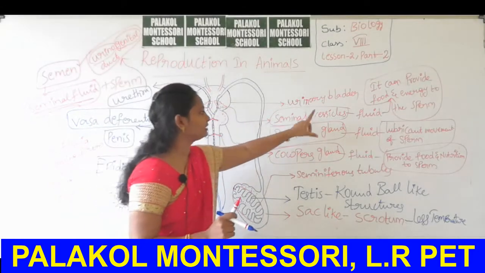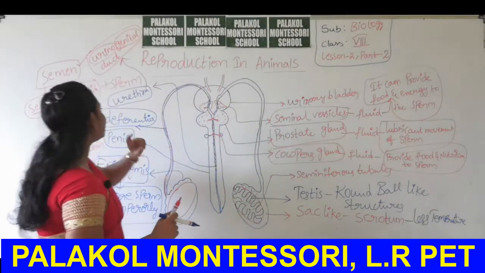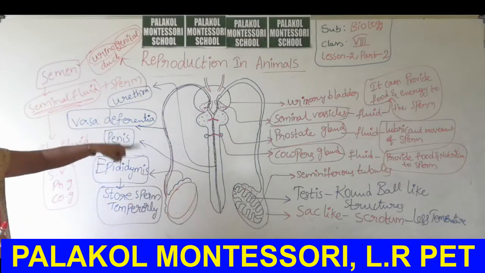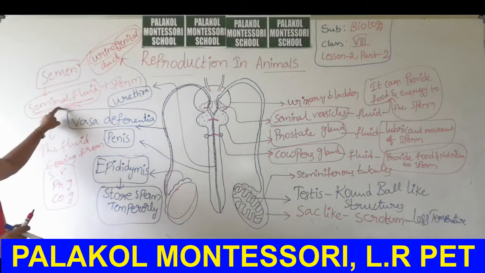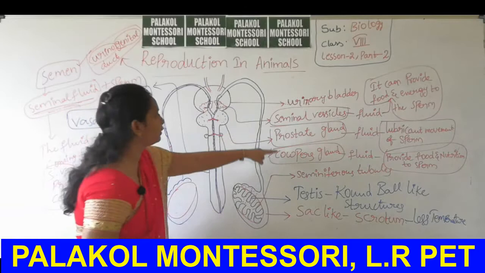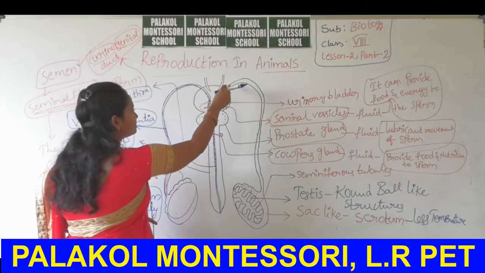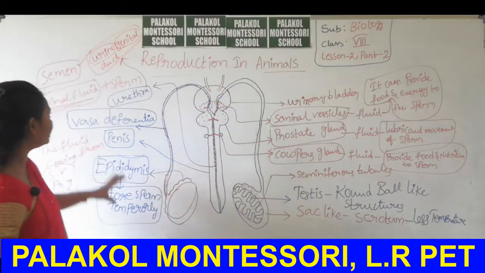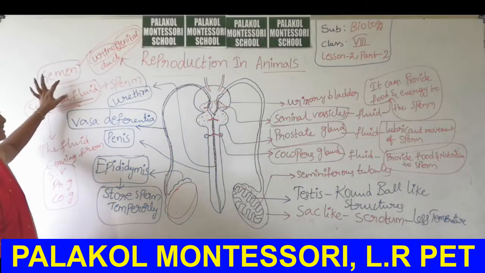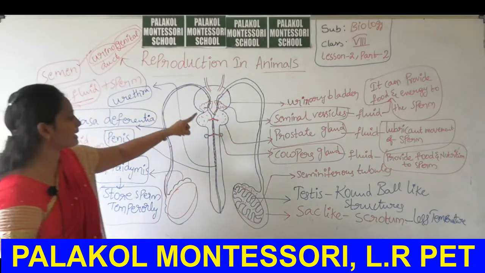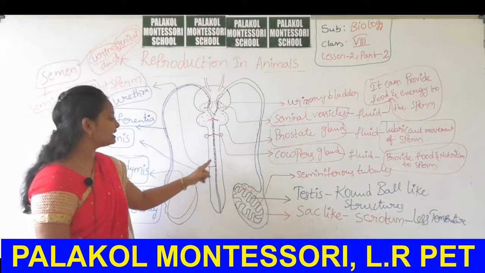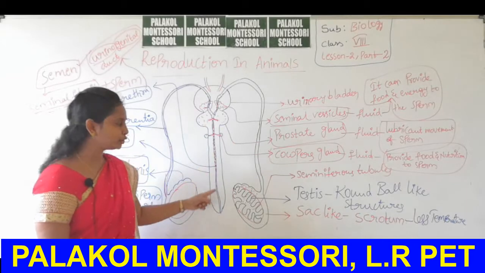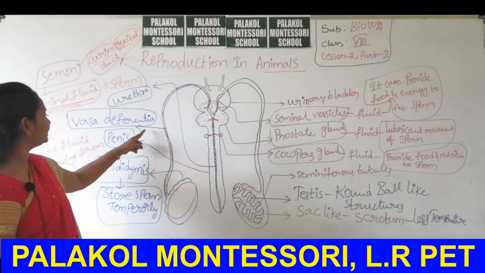These fluids combinedly are called seminal fluid. Now these fluids along with the sperm cells are called semen. This semen is released out through a common tube called urethra.